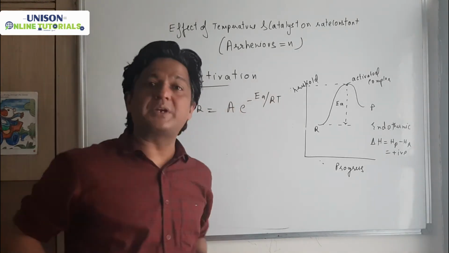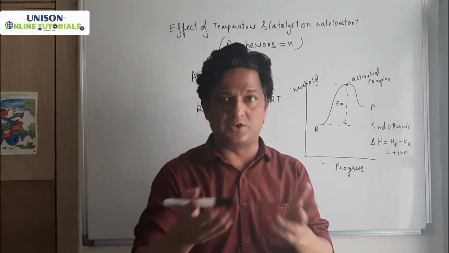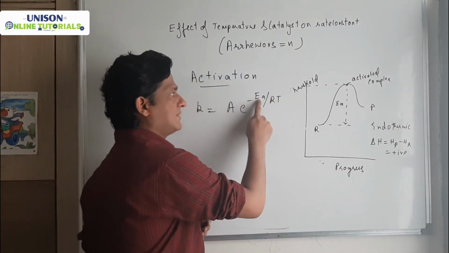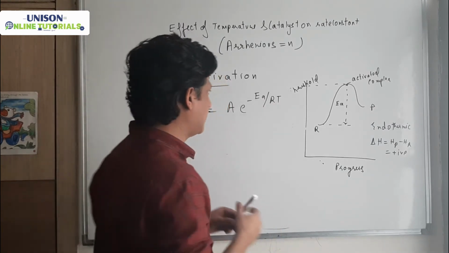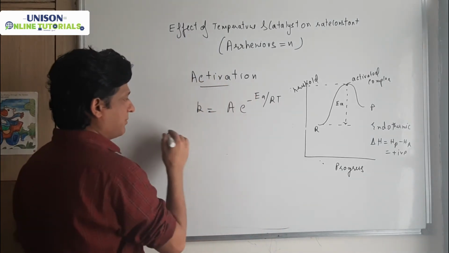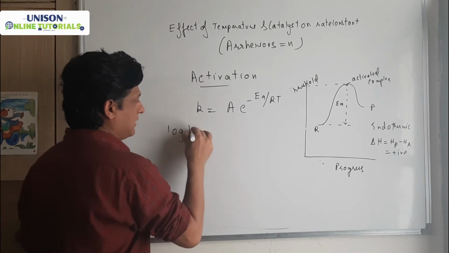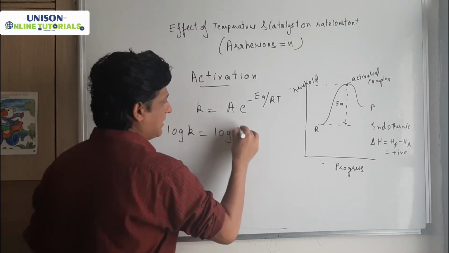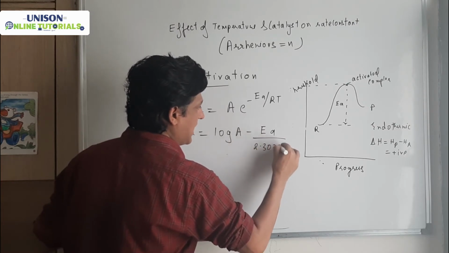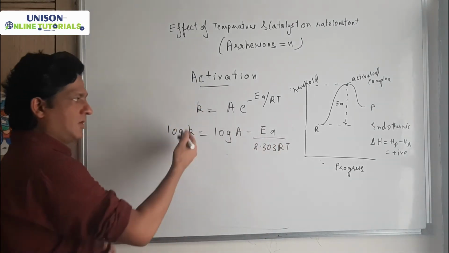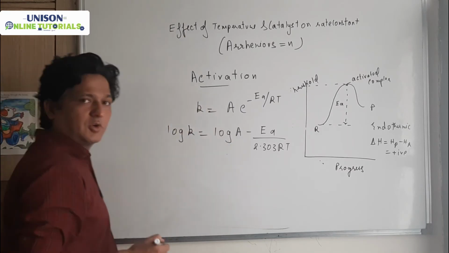A is the pre-exponential factor or the collision factor. EA is the activation energy, R is the gas constant, T is the temperature. Clear? So if I write this in logarithmic form, log K equals log A minus EA upon 2.303 RT. Clear? This is your logarithmic form, this is your exponential form.